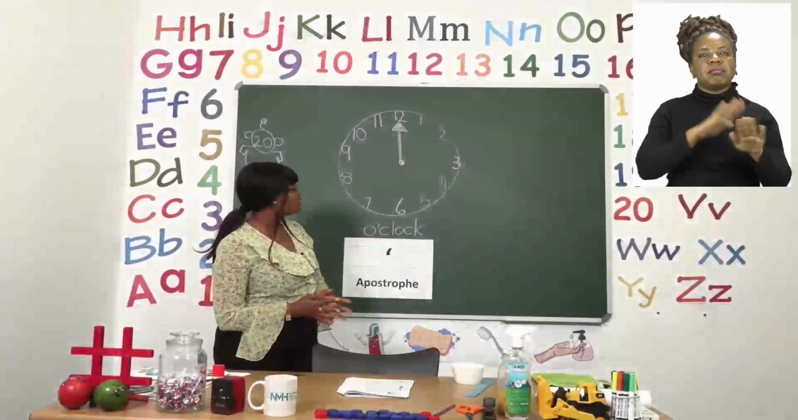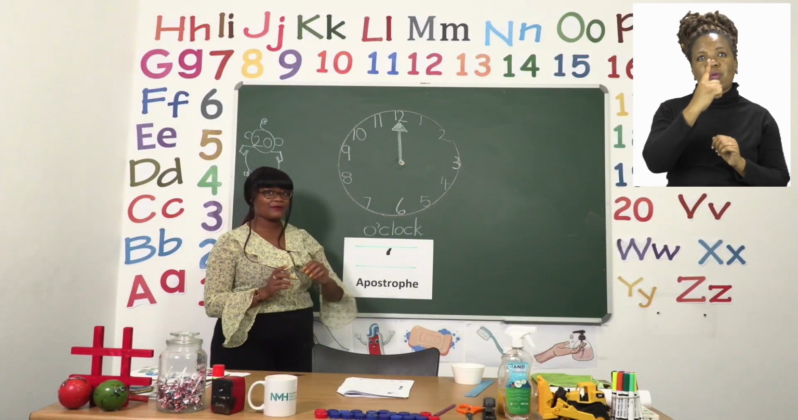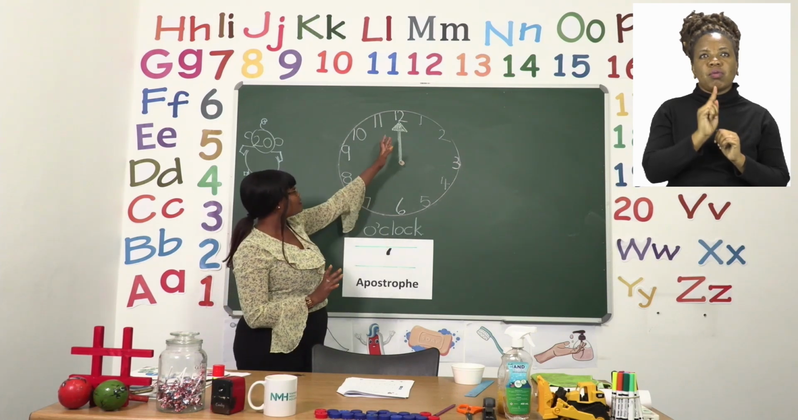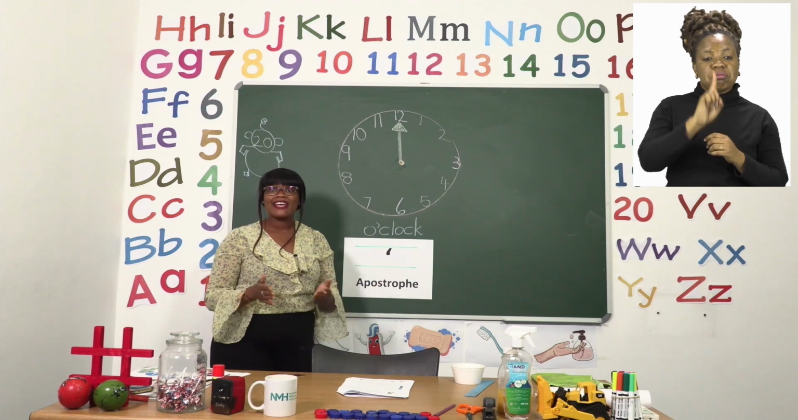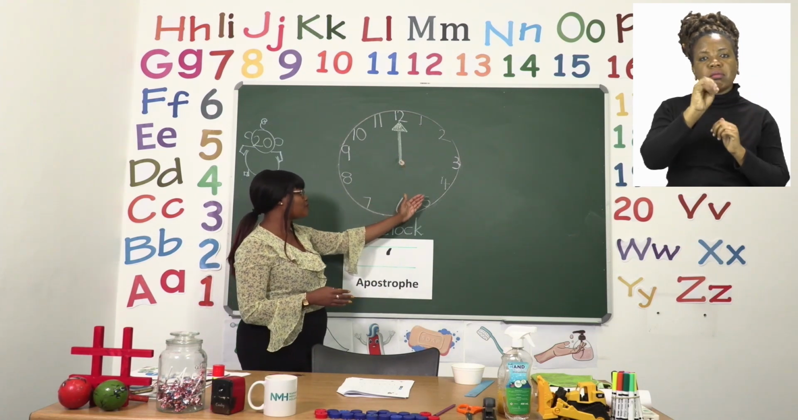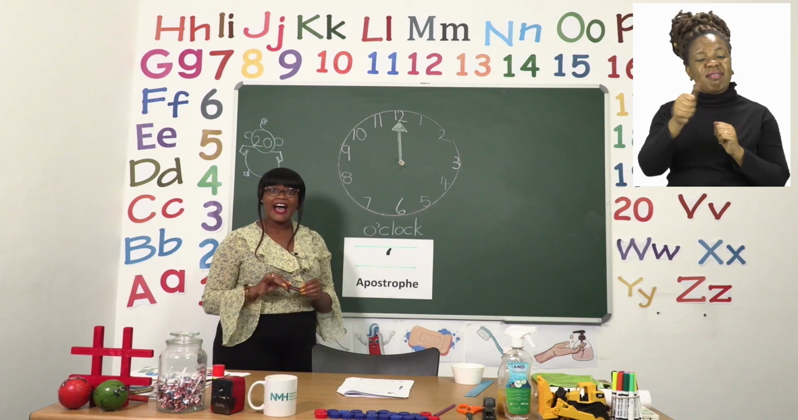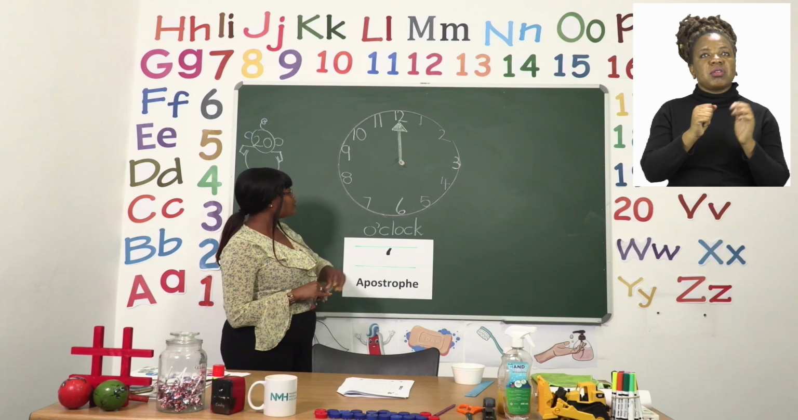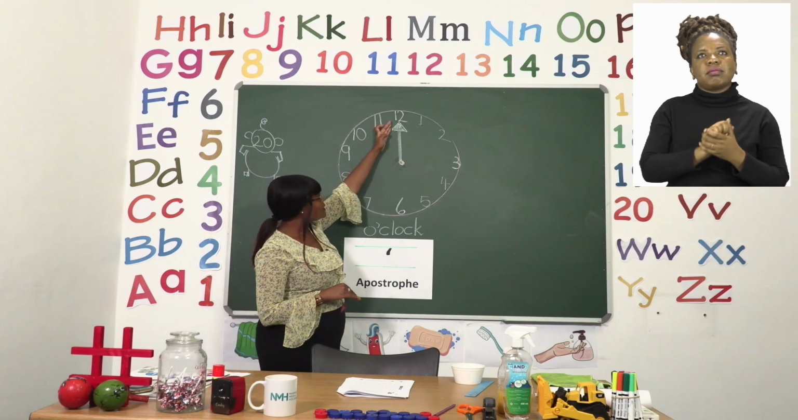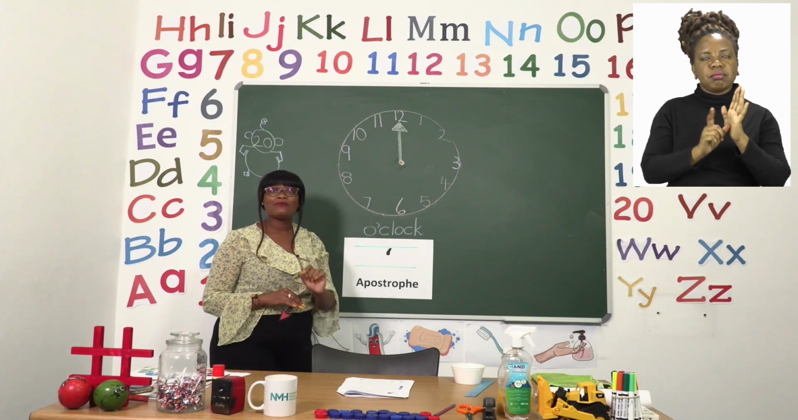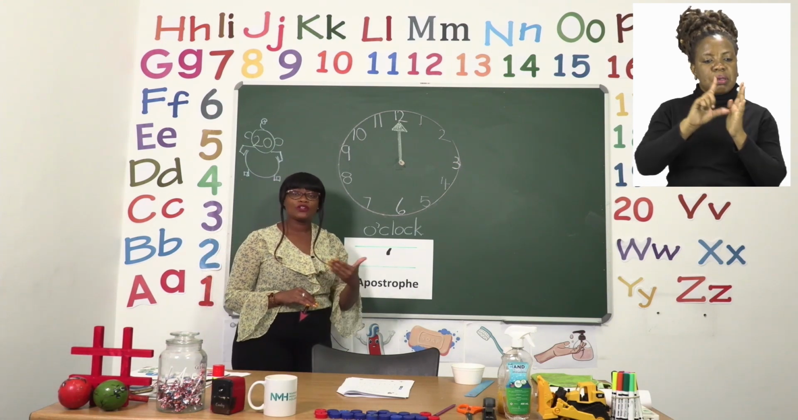On the board, you can see that I have one clock face. Now it has one arrow, which is different from yours for now, because I want to tell you that this arrow is the minute hand. Now the minute hand tells us the minutes and it moves much faster than the other arrow. The other arrow is called the hour hand, but for now we're going to keep the minute hand there. Now the minute hand is the one that is pointing to 12 right now, and every time the minute hand points to 12, we say it is o'clock.